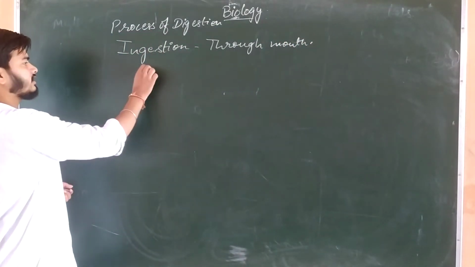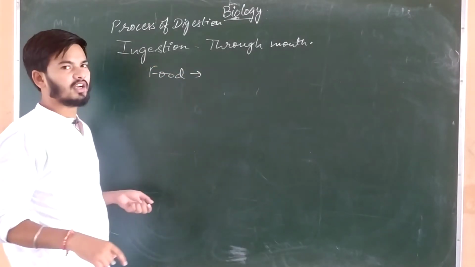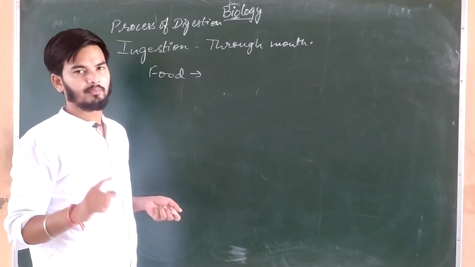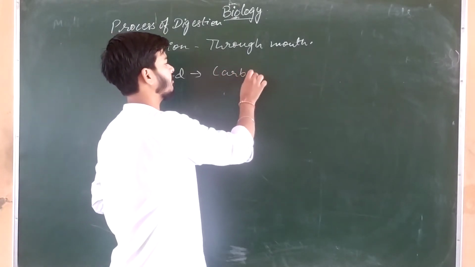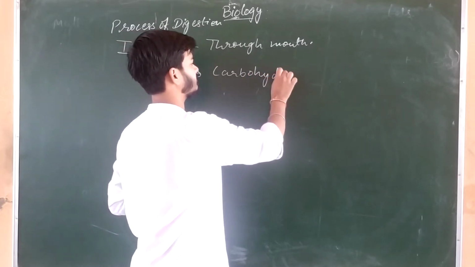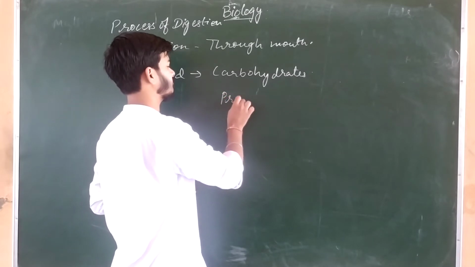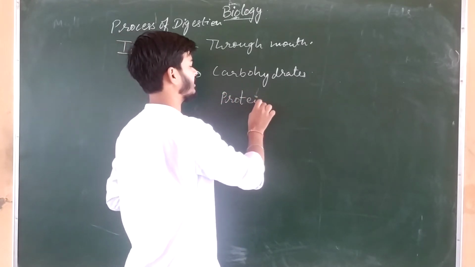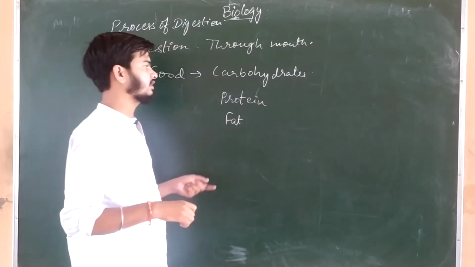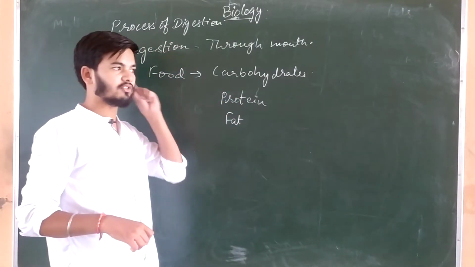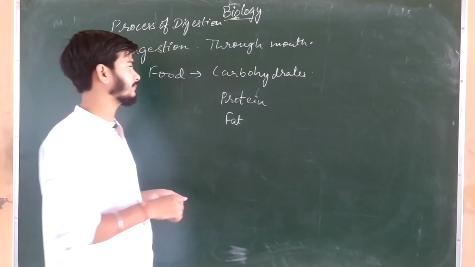The food we eat contains some of the major components, which are carbohydrates, proteins, and fat. These are the three major components of food that we eat in our diet.